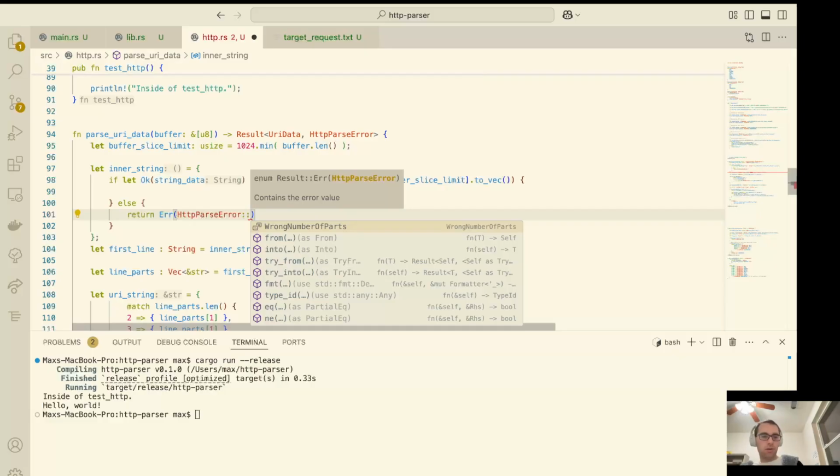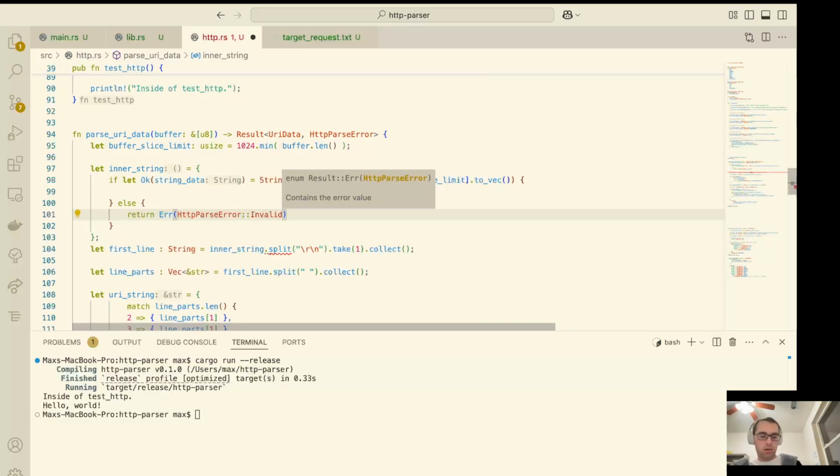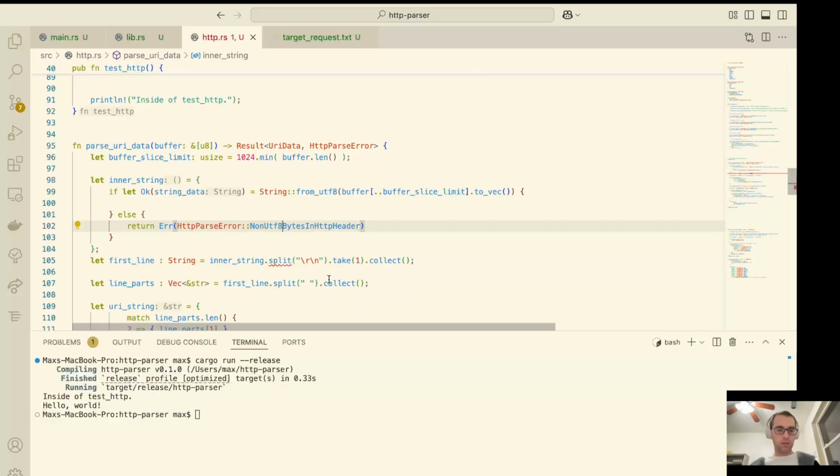And we're going to create a new type, let's call it non-UTF-8 bytes in HTTP header, because we'll run into other types of headers. All right, cool. Let's go ahead and let it generate that variant for us.